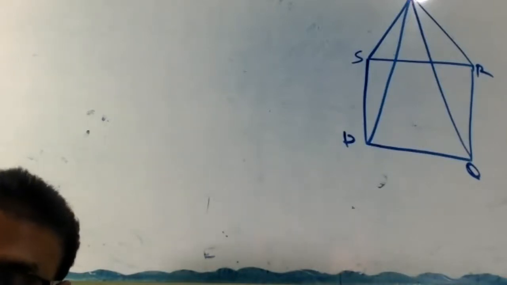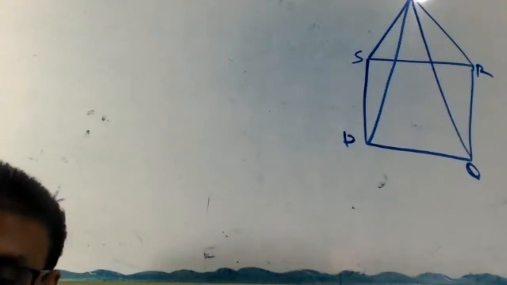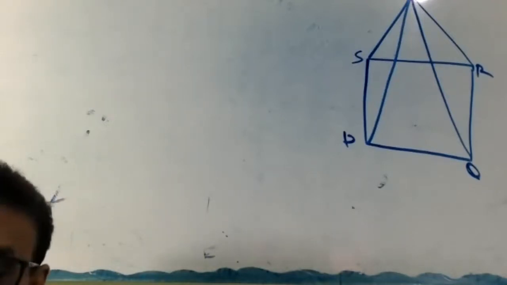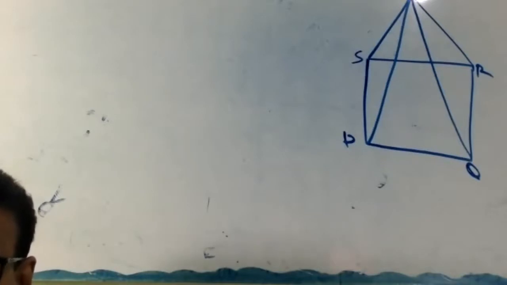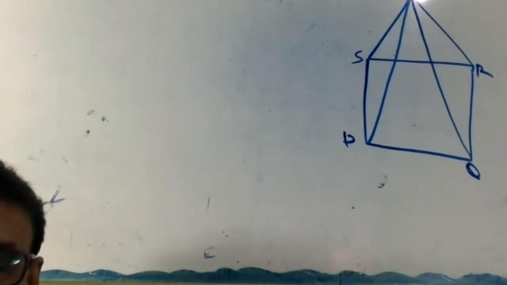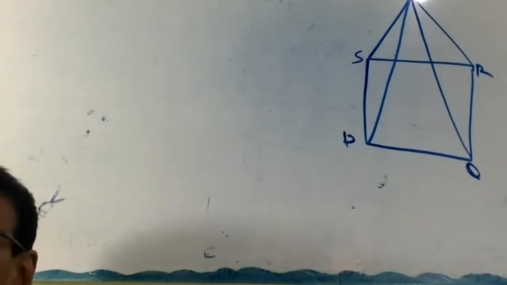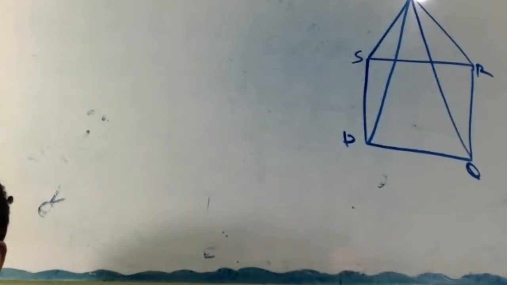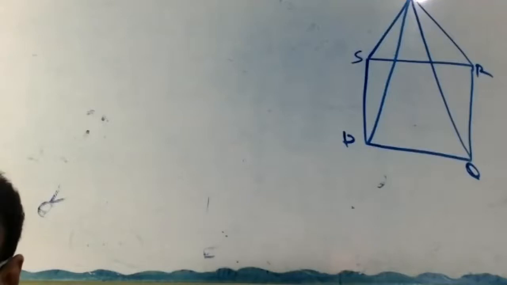The question is already there, on FM. Okay, your net is always an issue. PQRS is a square. SRT is an equilateral triangle.